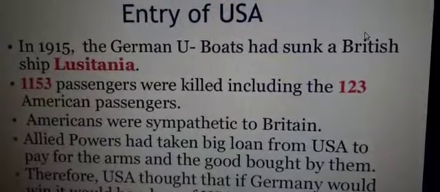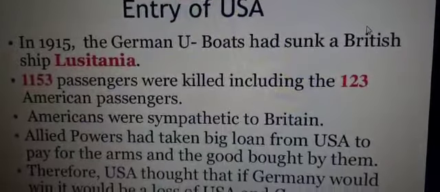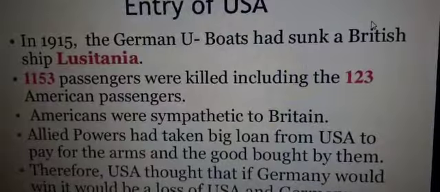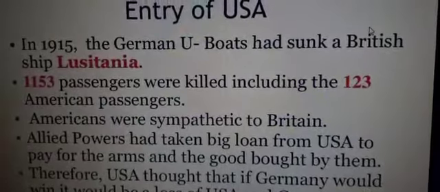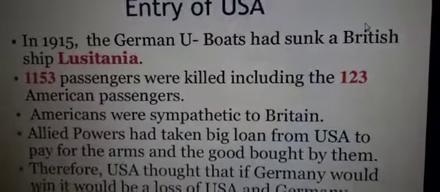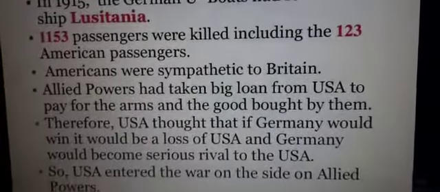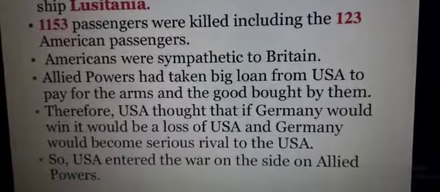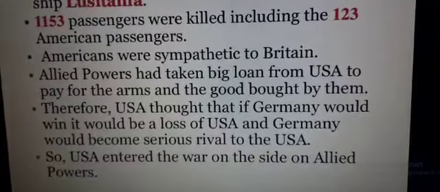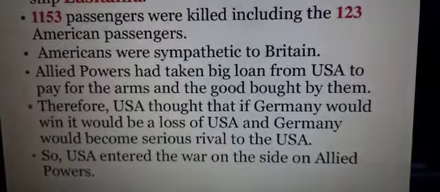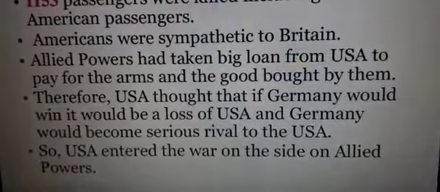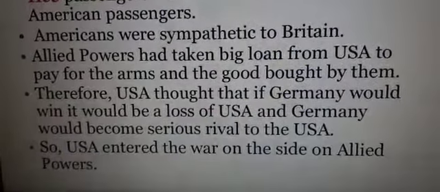Americans were sympathetic to Britain. The Allied Powers had taken a big loan from the USA to pay for arms and goods. Therefore, the USA thought that if Germany won, it would be a loss for the USA, and Germany would become a serious rival to the USA. So the USA entered the war on the side of the Allied Powers.